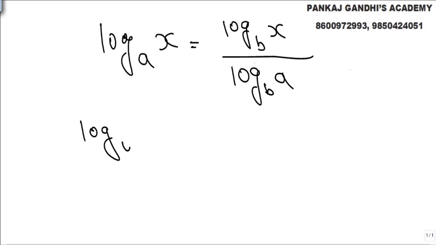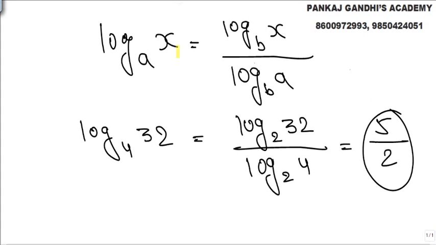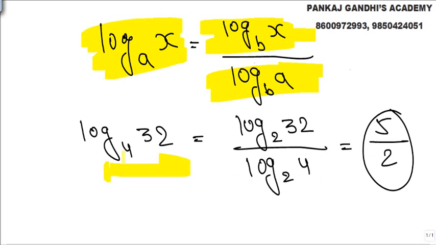What do I mean by this? Let's say someone asks us log 32 to the base 2. We don't know the direct power, so what we do is take log 32 to the base 2 upon log 2 to the base 2. So what will we get? 2 raised to 5 is 32, so the answer will come. Look, base change theorem: the same thing to another base, divided by this thing. What I explained is the proof for the property, or you can say an example which proves the property.